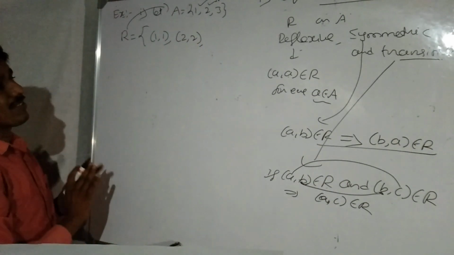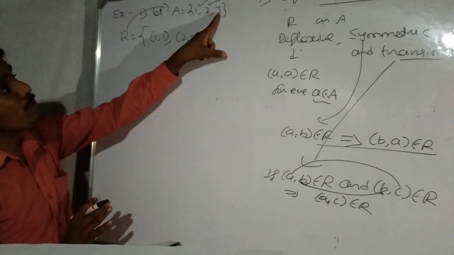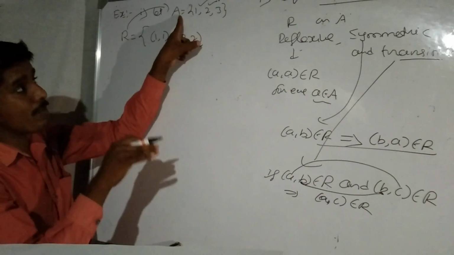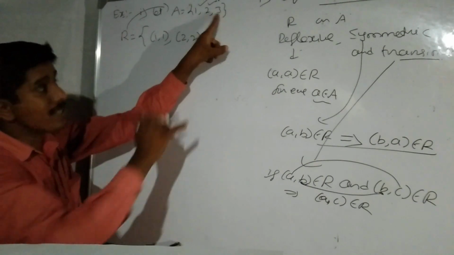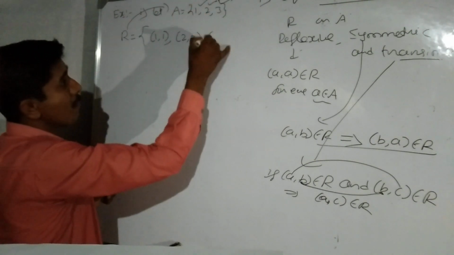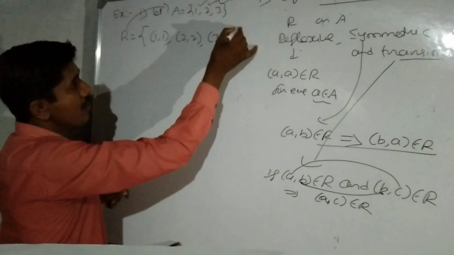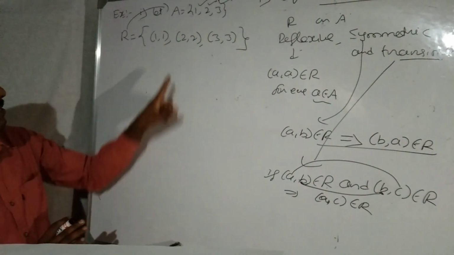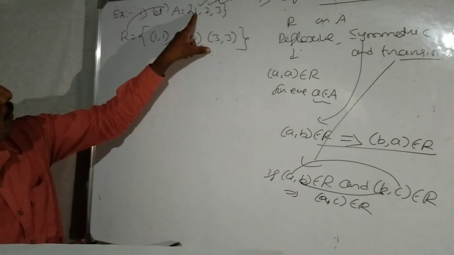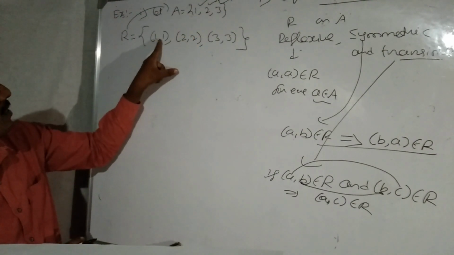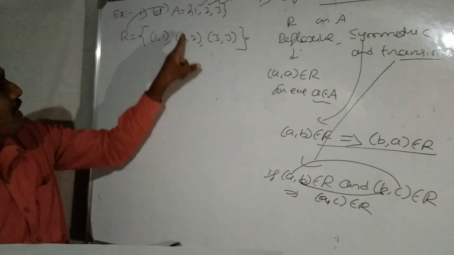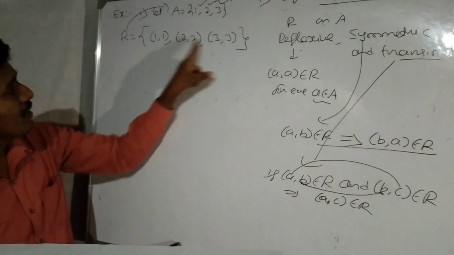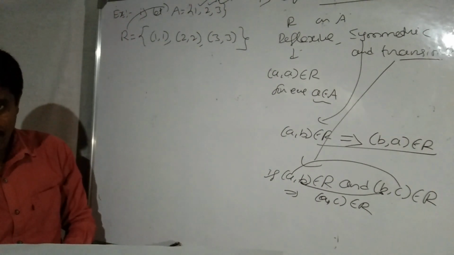Is it reflexive? Not yet, because we have one more element in set A. Here 3 belongs to A, so for it to be reflexive, 3 is related to itself, meaning 3, 3 belongs to the relation. Clearly it is reflexive. 1 belongs to A, 1 is related to 1. 2 belongs to A, 2 is related to 2. 3 belongs to A, 3 is related to 3. Therefore it is reflexive.